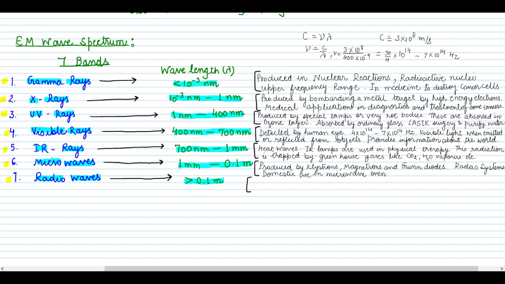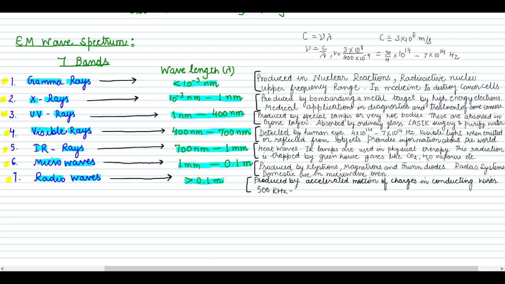Radio waves are produced by accelerated motion of charges in conducting wires. Because these are in the wavelength of below 0.1 meters, the frequency lies in the 500 kilohertz to 1000 kilohertz range. You can calculate it very easily using the simple formula I just told you.